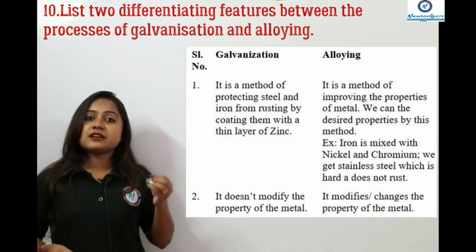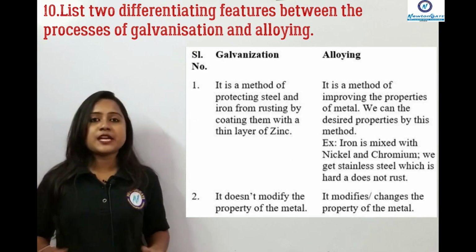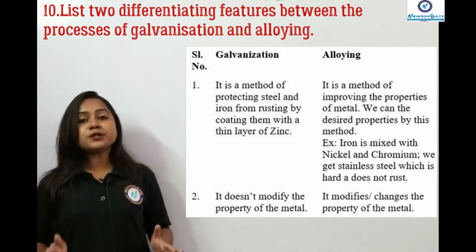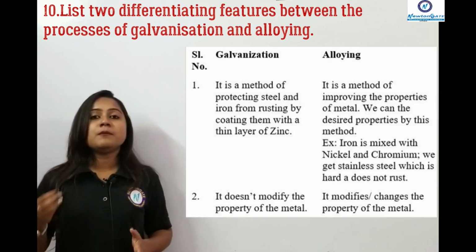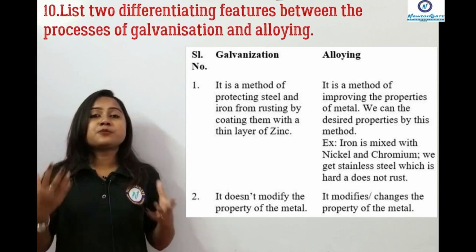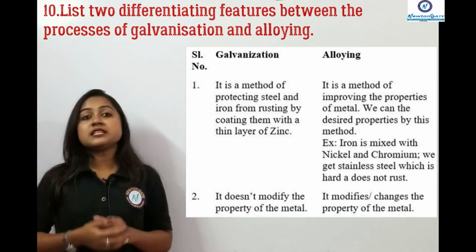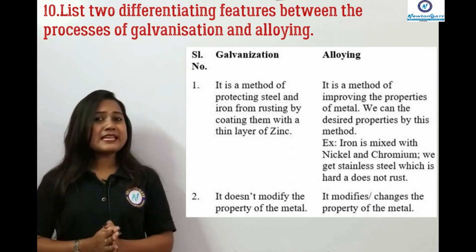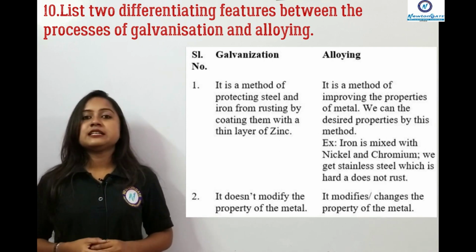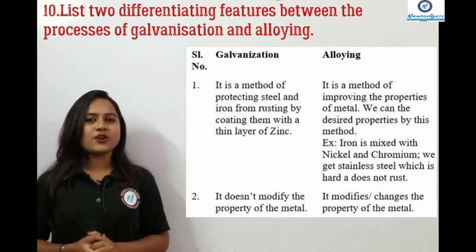And in this case, in the galvanizing, the inner properties of the metal is not changing at all. And in case of alloying, that is mixture of two or more metals or the metals and non-metals to form a new product there. So the inner properties, outer properties all are changing there. I guess this is clear now. So write down the points of the differences of galvanizing and alloying.